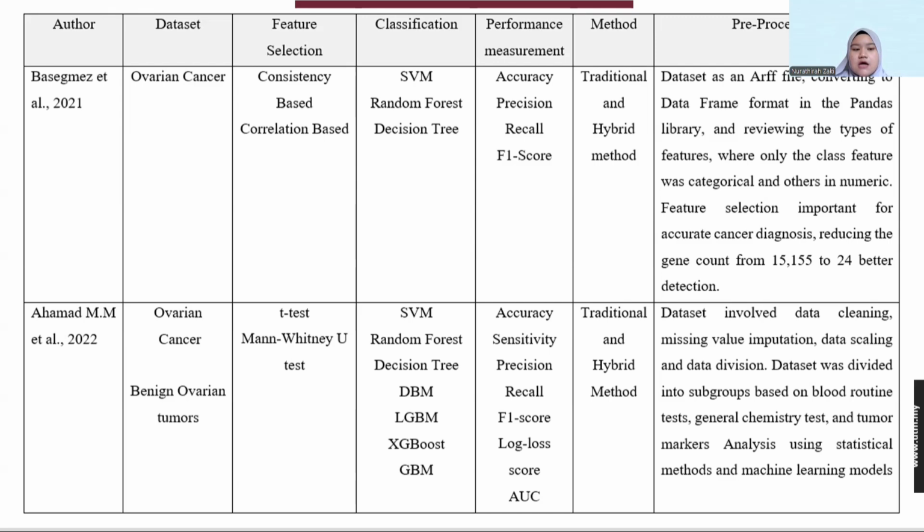Pre-processing in this paper involves data cleaning, missing value imputation, data scaling, and also data division. The dataset was divided into subgroups based on blood routine tests, general chemistry tests, and tumor marker analysis, using statistical methods and machine learning models.